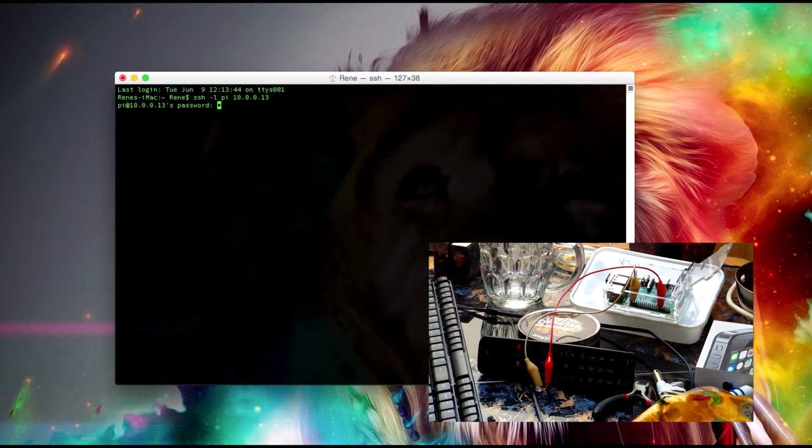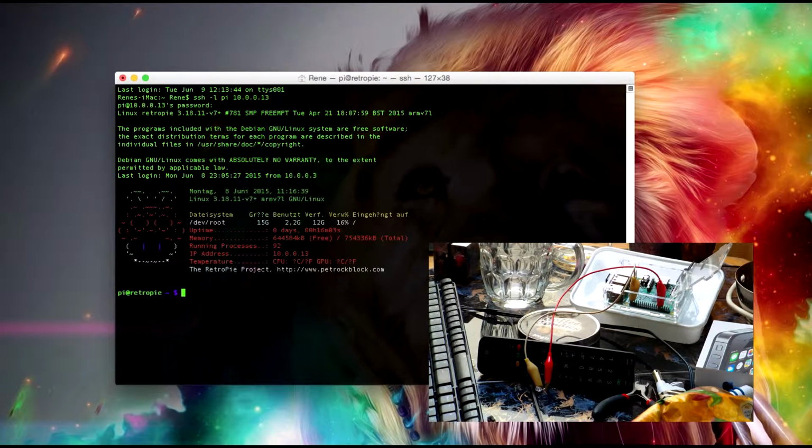Then you hit enter, and when you do this for the first time, the terminal is going to ask you if you really want to connect to this computer. You just type in yes and hit enter, and then it's going to ask you for the password just like it does right here. My password is also default, which is Raspberry, in case you're wondering. And there, we're now logged in to our Pi.